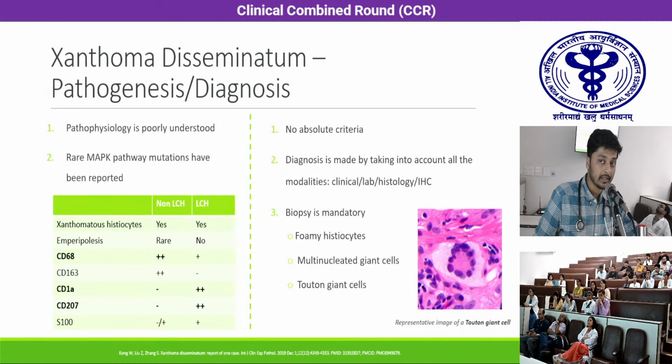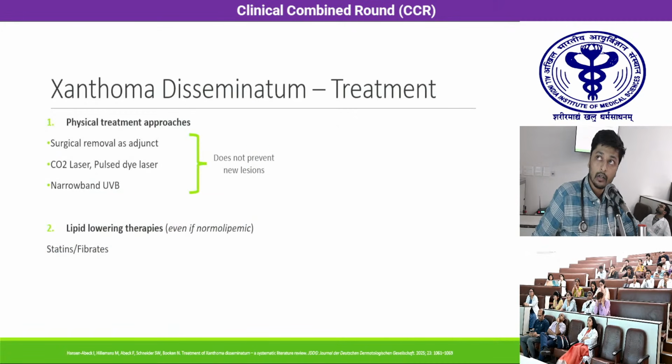2 to 3 markers are there which help us differentiate these disorders. CD68, number 1, is strongly positive in non-LCH and only weakly positive in LCH. And number 2 and 3, CD1A and CD207, which is also known as Langerin, are positive in LCH but negative in non-LCH. So according to this IHC criteria, our patient fit the non-LCH disorder.